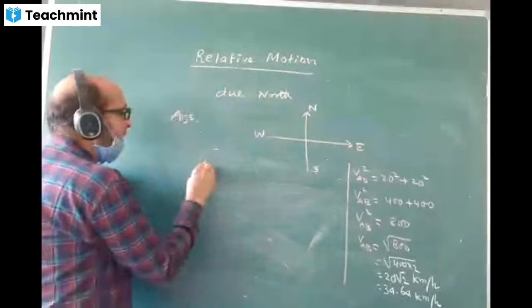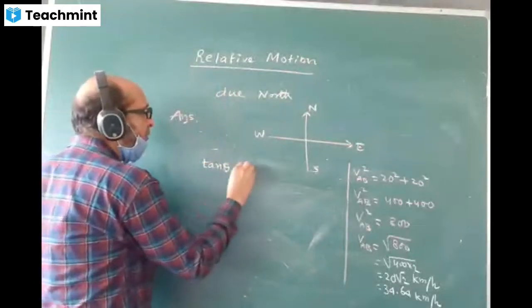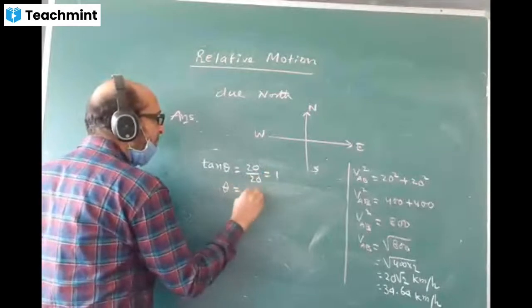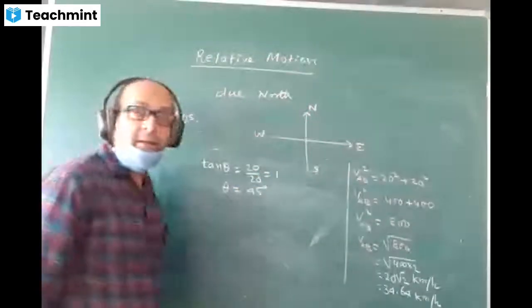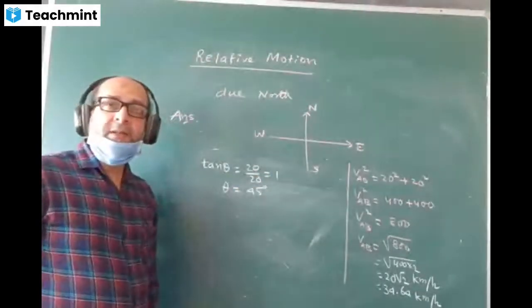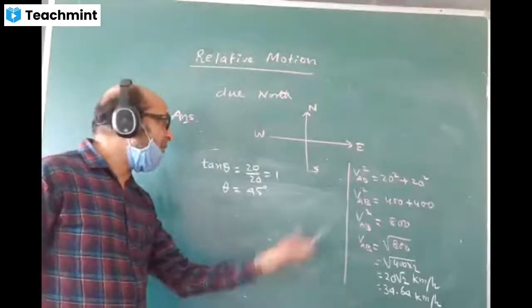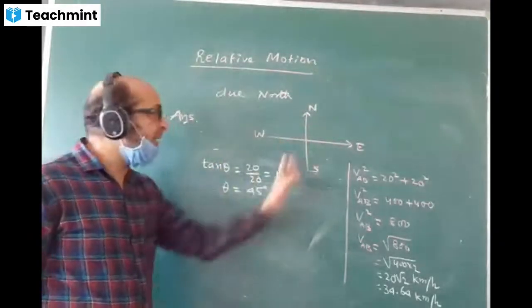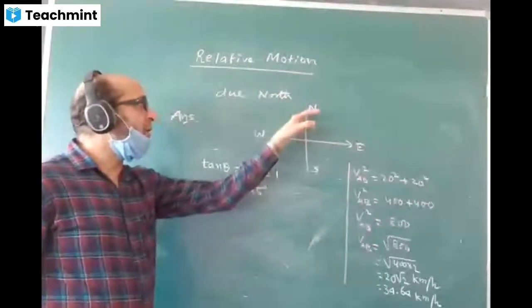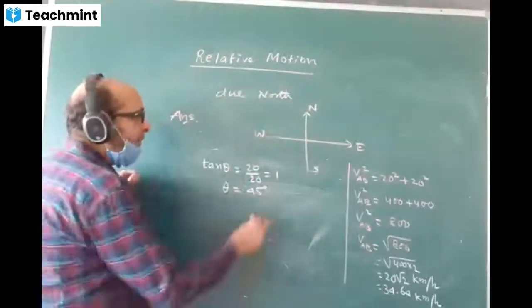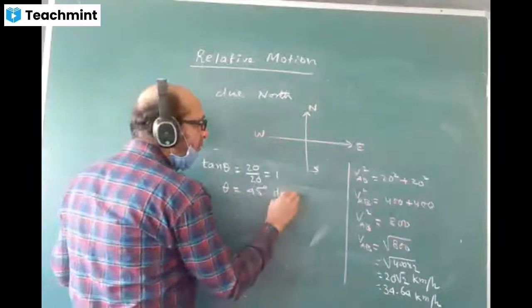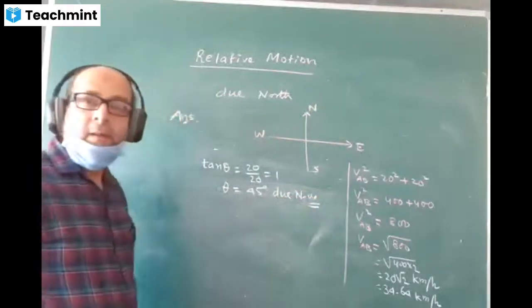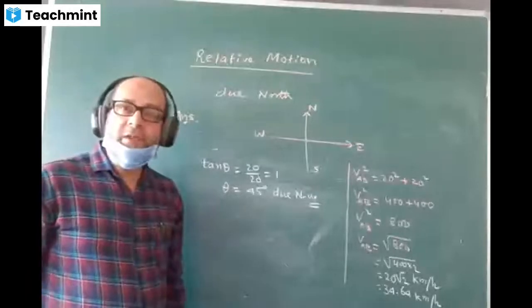So I'm doing tan theta here. Tan theta is equal to 20 by 20. The answer is 1. Therefore theta value is 45 degrees. What direction is this? What direction is it acting like this? No, this way. You can check the diagram. VAB direction is like this. What direction do you call it? Northwest. 45 degrees due northwest. This is the answer for the first part.